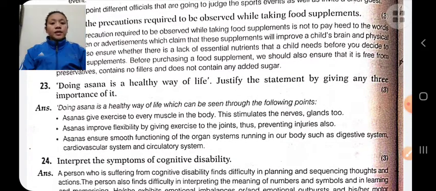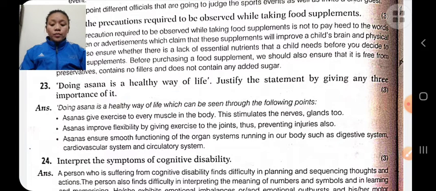Doing asana is a healthy way of life. Justify the statement by giving any three importance of it. Yes, doing asana is a healthy way of life. If we do asanas, it helps to improve our life.